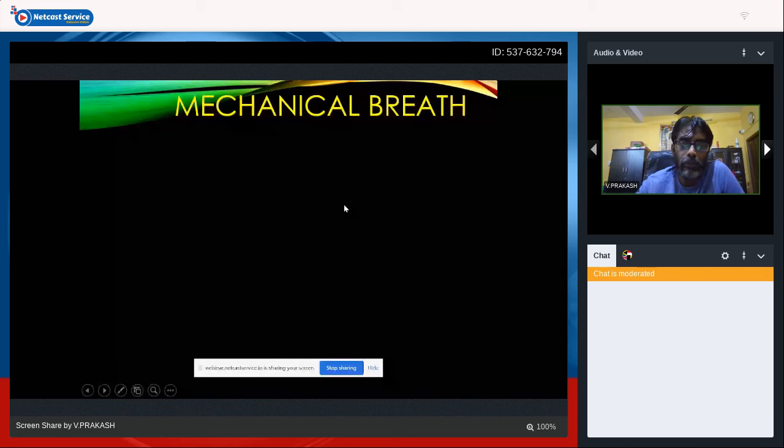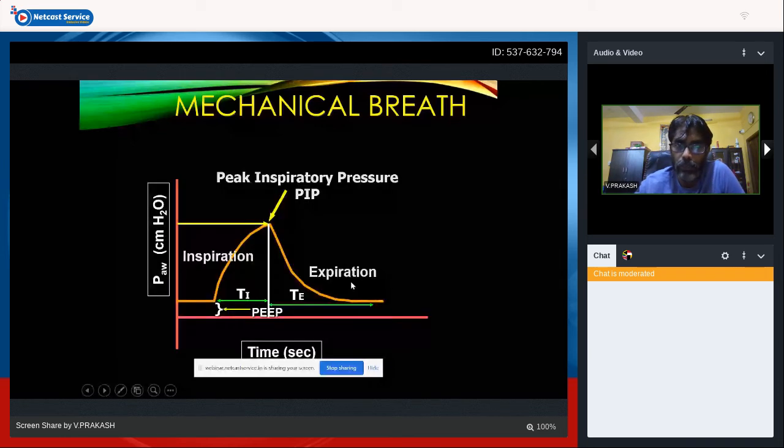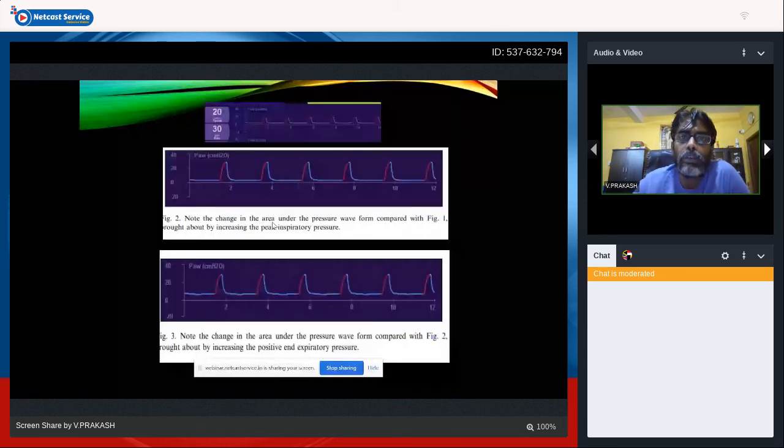So for a mechanical breath, as you have seen, this entire phase is inspiration, and beyond this period is expiration, and the maximum point reached here is the peak inspiratory pressure. As we discussed earlier, if we take an example of settings of around 20 by 4, we can note the change in pressure waveform by increasing the pressures. The area under the curve increases by increasing your pressure. We know MAP is dependent upon your PIP, PEEP, TI, rate, and TE also. So it increases by increasing your peak inspiratory pressure.